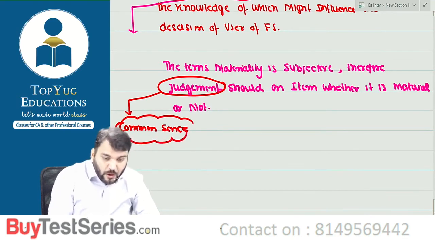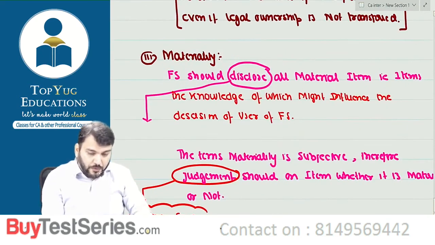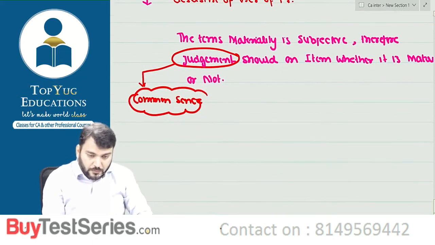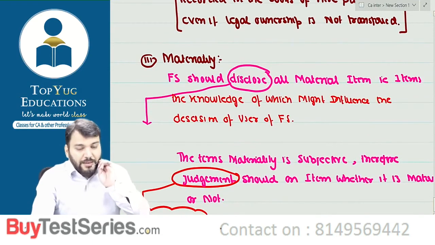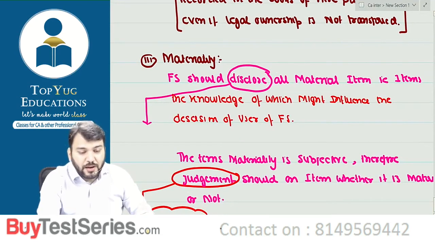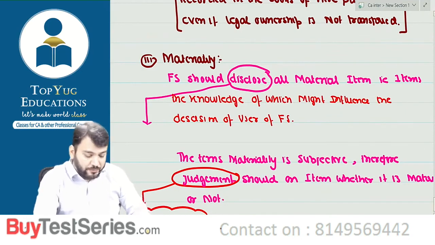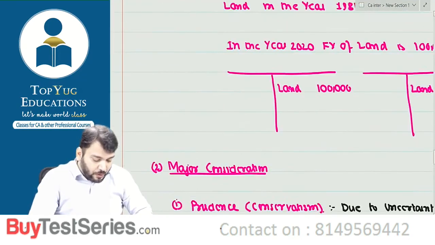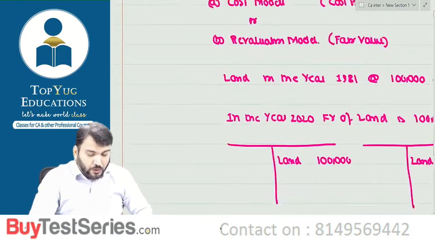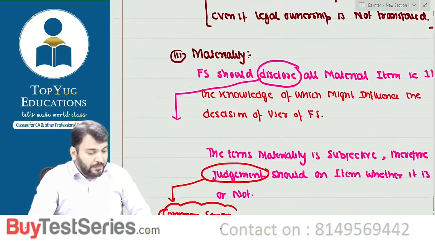This point also you understood? Materiality also you have understood, selection of accounting policy. Now write down the last point of this AS. Point number 4.